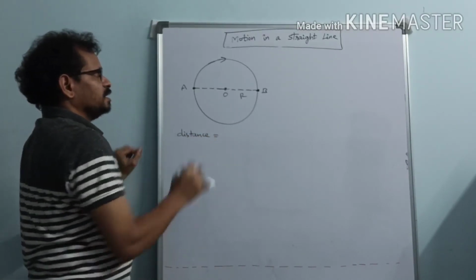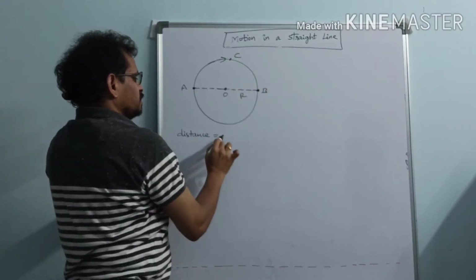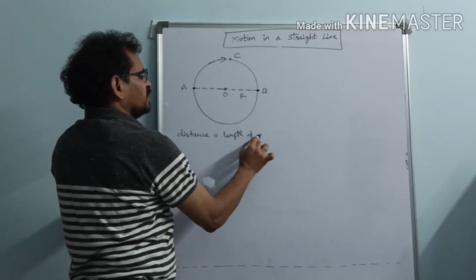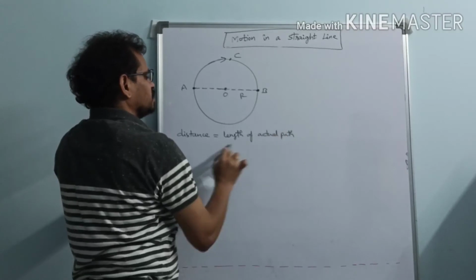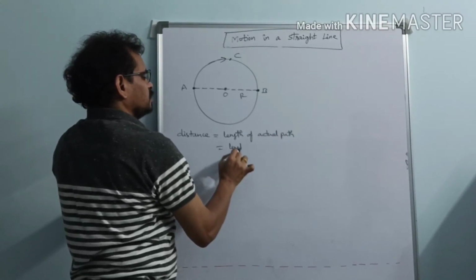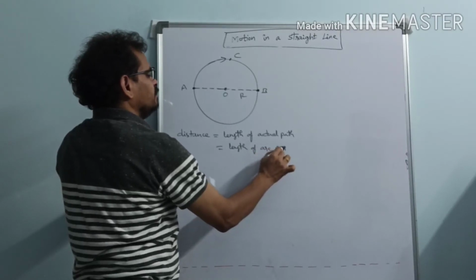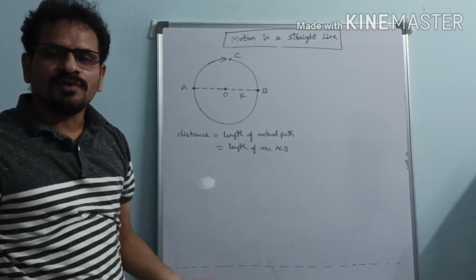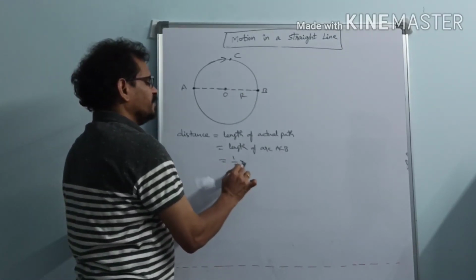Let us take one more point here, C. Distance, by definition, is the length of the actual path. So what is the actual path here? That equals the length of arc ACB. What is the length of arc ACB? This is equal to half of the perimeter of the circle.